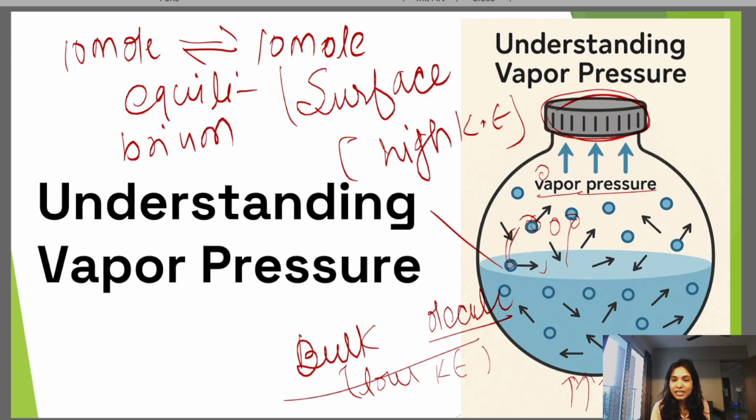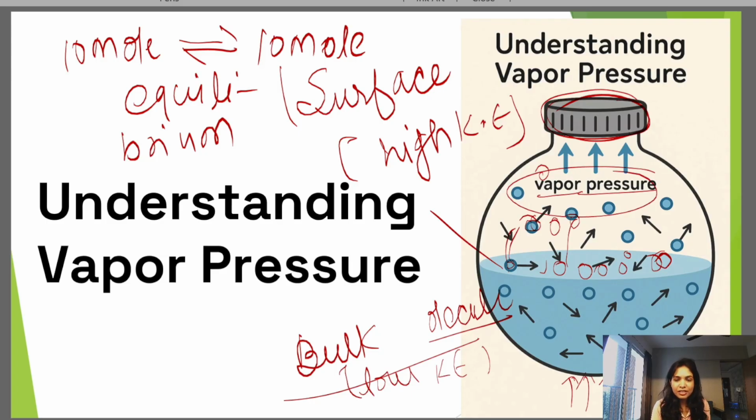After equilibrium, your water molecules, that means your vapor, get back to their position and exert some pressure in unit area. And this pressure is known as vapor pressure.